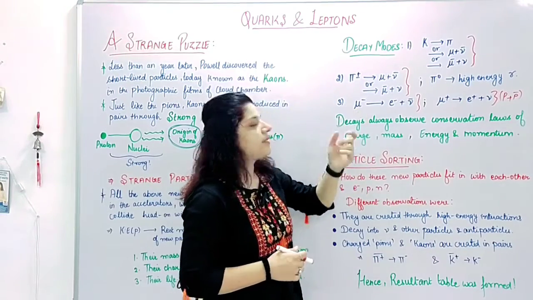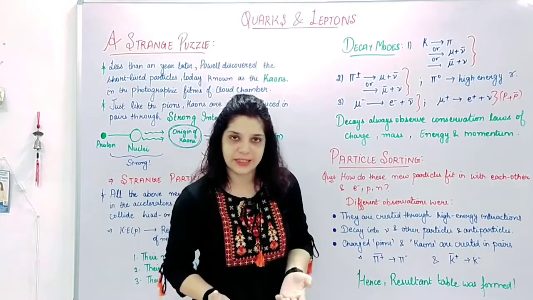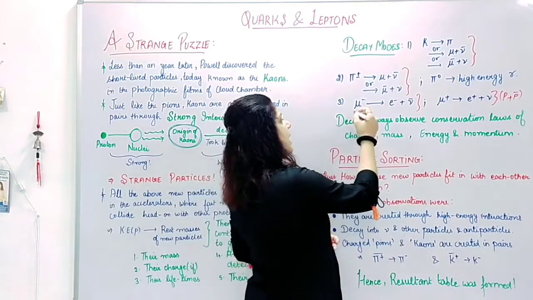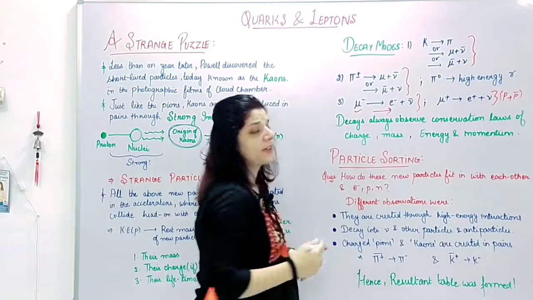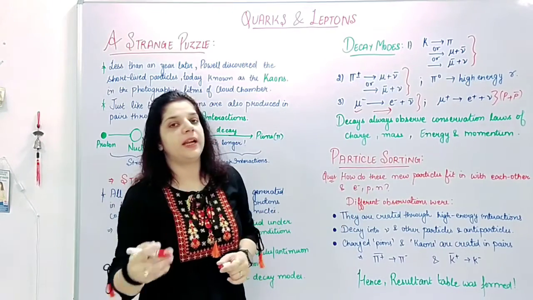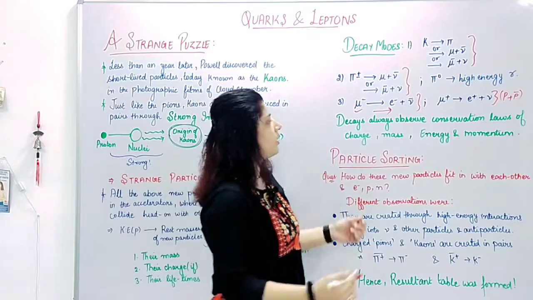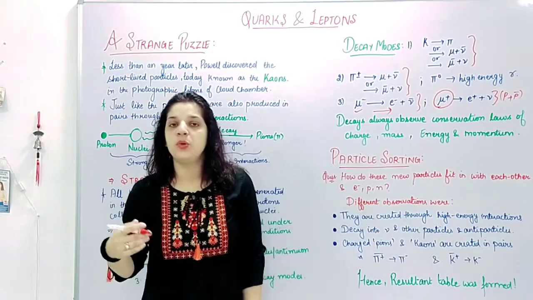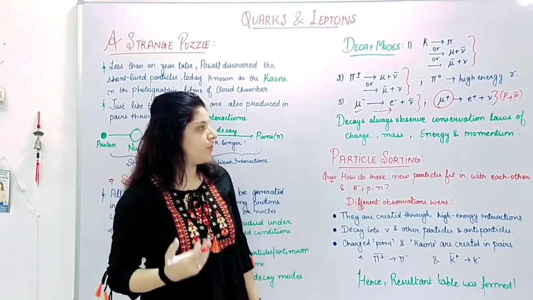Now third is muon. Muon is always negative charge, so mu negative is my particle and it is decaying to electron particle plus antineutrino antiparticle, or the antiparticle of muon, which is mu positive, will decay to positron plus neutrino, right?